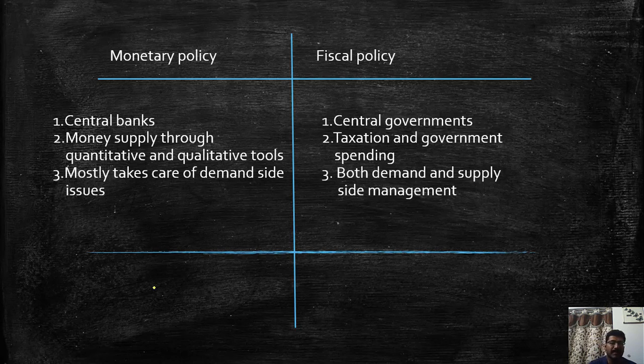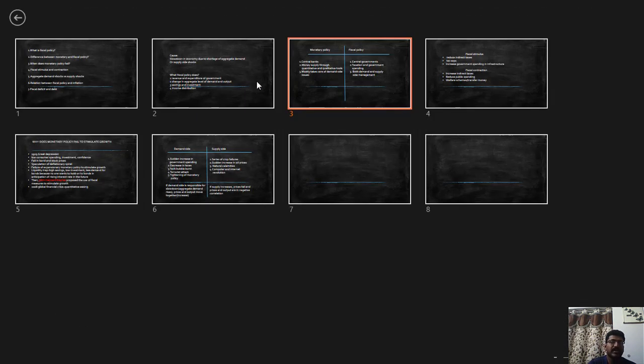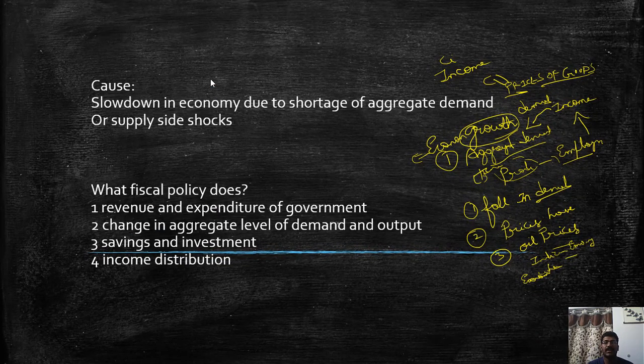So this is what happens generally. The important thing is to see that aggregate demand is constant. So let us suppose there is a shortage of aggregate demand. So the slowdown of the economy has happened. One reason is shortage of aggregate demand.